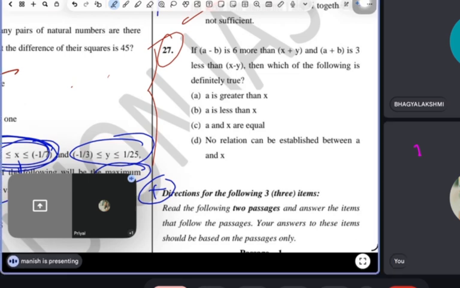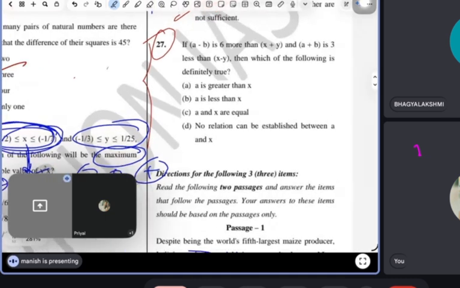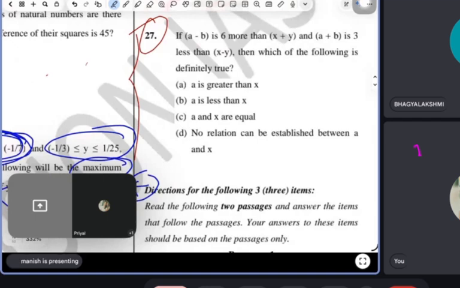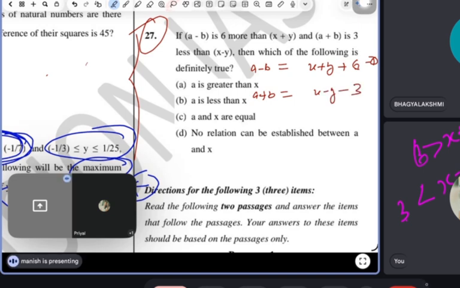We will put the formula of x plus y and x minus y. See here, you have to do nothing. Just adjust the variables they have given. So guys, now listen carefully. a minus b equals x plus y plus 6; this is the first equation. Second, a plus b equals x minus y minus 3.